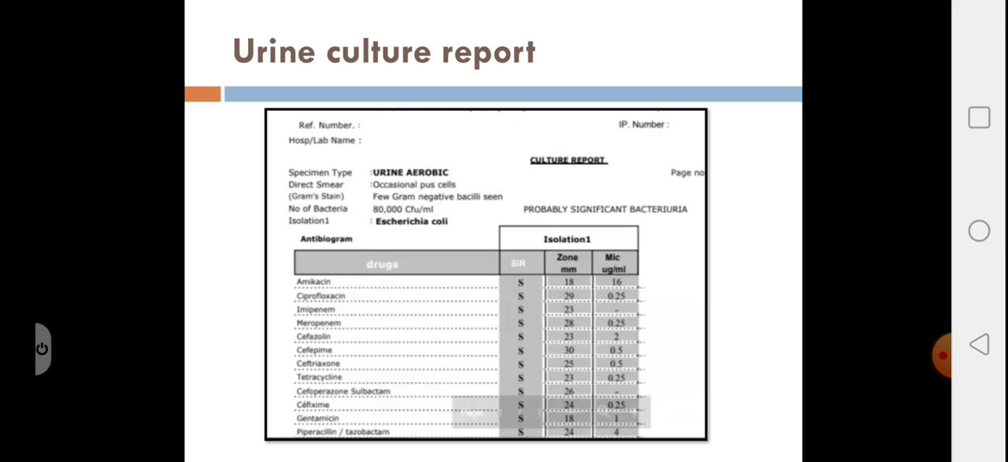So this is a urine culture report. How is the report given? Urine is cultured in an aerobic culture, and in the direct smear, in the gram stain, we look for what bacteria are present, and we can also identify the pus cells. Then we give the colony count. Here you can see it is 80,000 CFU per ml, which could be probable significant bacteriuria. The clinician has to correlate with the signs and symptoms. The isolate was E. coli, and this is the list of drugs which were tested for sensitivity, showing the sensitivity report.